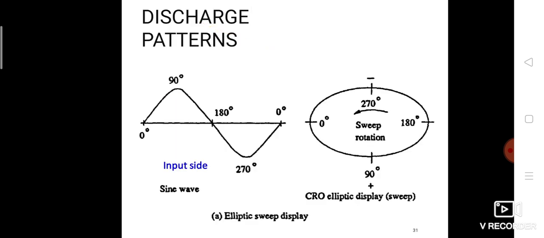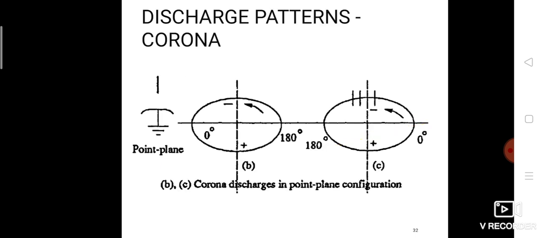Here are the different patterns of the partial discharge. Initially the sine wave will start at 0 degree, go to 90 degree, again 0 degree, 270 degree and 0 degree. The sweep waveform is there. The CRO elliptical display shows the rotation from 270 to 0 degree.